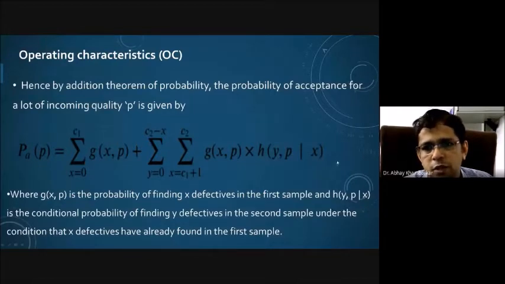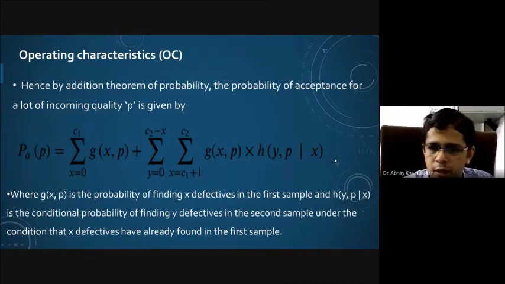So this is the conditional probability of finding Y defectives in the second sample under the condition that X defective items have already been found in the first sample, right? That is the information we will have if we draw the second sample, because X defectives were already obtained in the first sample. So that is the probability of accepting a lot for incoming quality P, right?